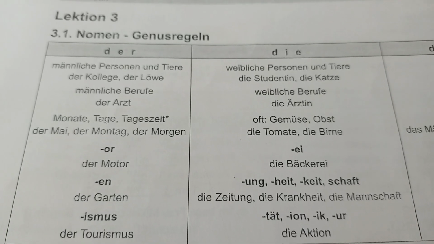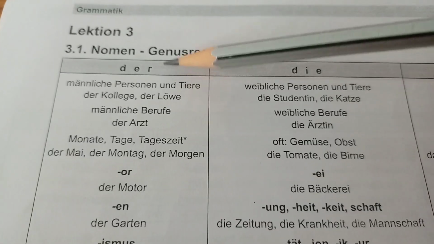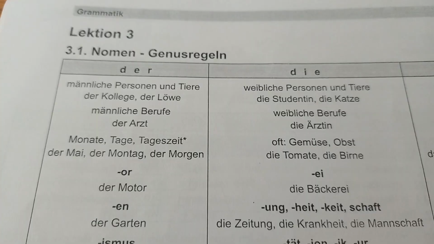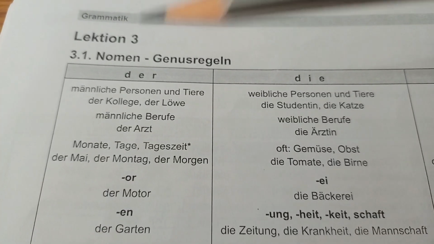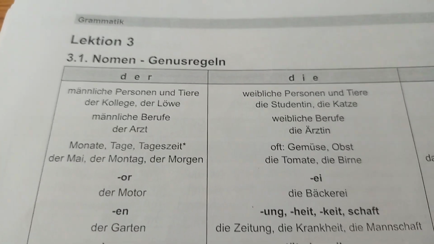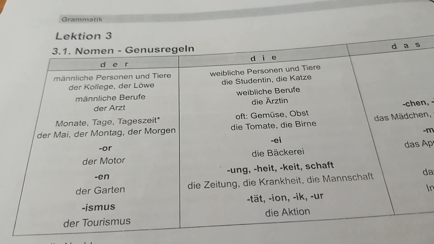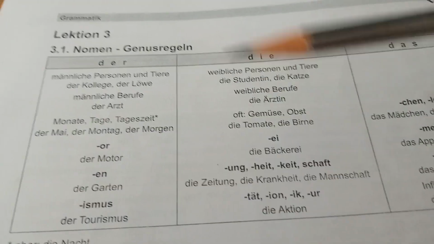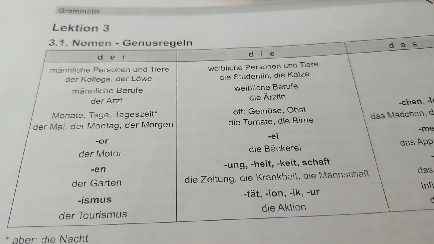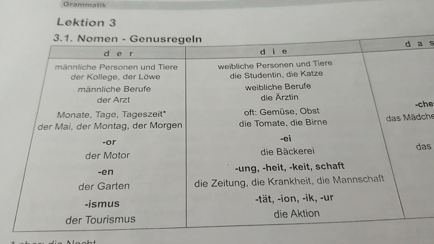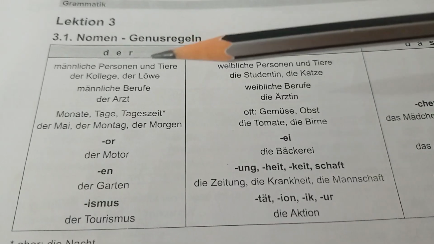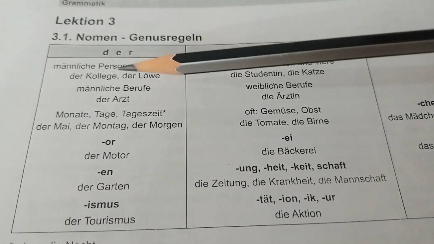Hello everyone, today we are going to solve this chapter, Lektion 3: Nomen Genusregeln, which means noun gender rules. As we can see, in German there are bestimmte Artikel and unbestimmte Artikel. In the bestimmte Artikel, we know the articles are der, die, das. Now we are going to see what the rule is for der, for masculine.